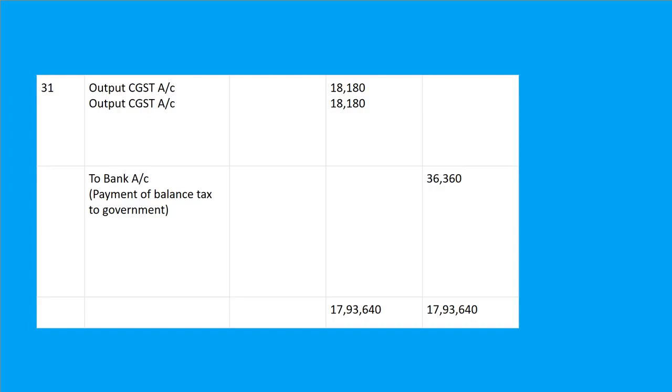Fine, beta. What we have to do for it, we have to first of all calculate output GST and input GST. We will subtract. We will calculate how much output GST is more than input GST, and for that we will do the entry. But for the remaining amount we will do this entry: output CGST account debit, output SGST account debit to bank account. Fine.